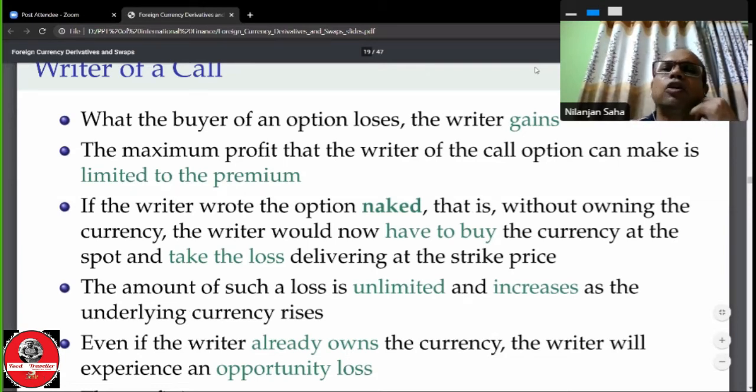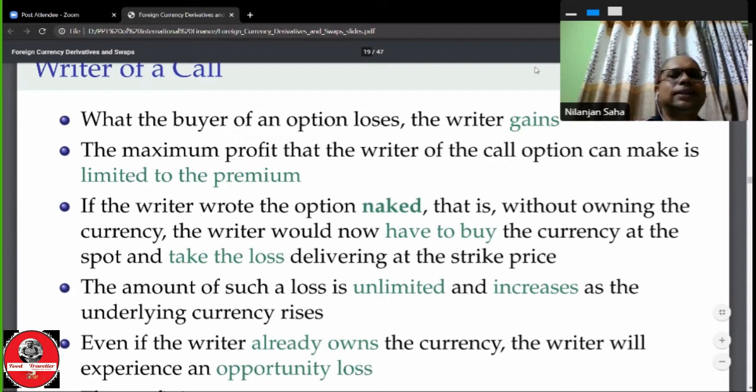The maximum profit that the writer of a call option can earn is limited to the premium. The maximum profit the writer can earn is the premium. More than the premium he cannot earn. In case of profit, the writer of a call option can only earn the limited premium.